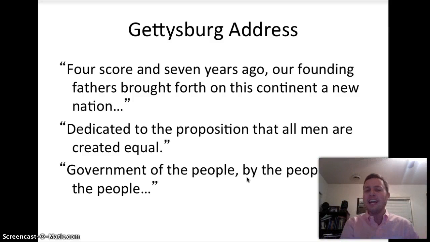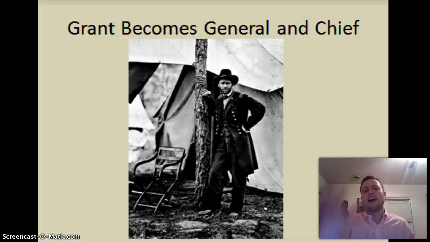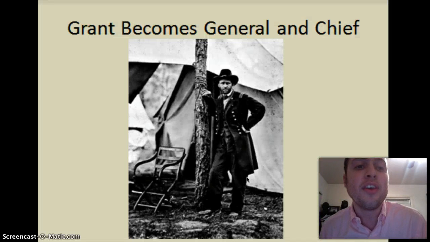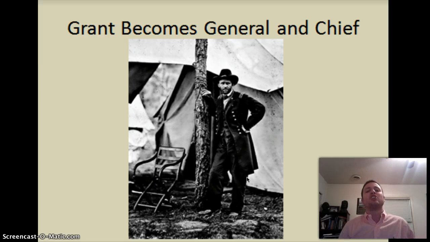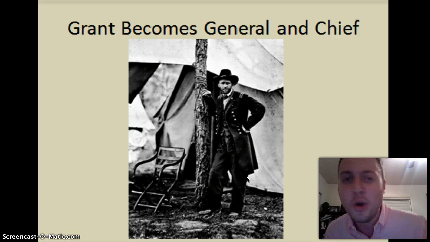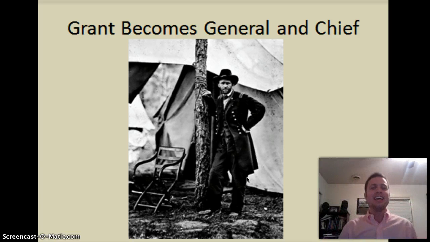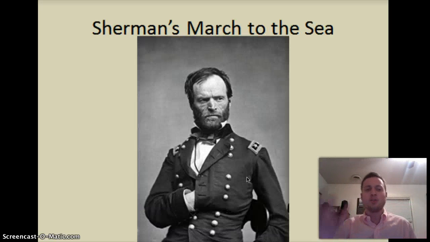Lincoln says we are one nation held together as a union, and I'll use force if I have to. Well, you know what the other thing he'll do? He'll make Ulysses S. Grant general-in-chief. That means he's in charge of the entire Union Army, both East and West. He does this because Abraham Lincoln says all Grant does is win, baby. He needs a winner. He's had too many losers.